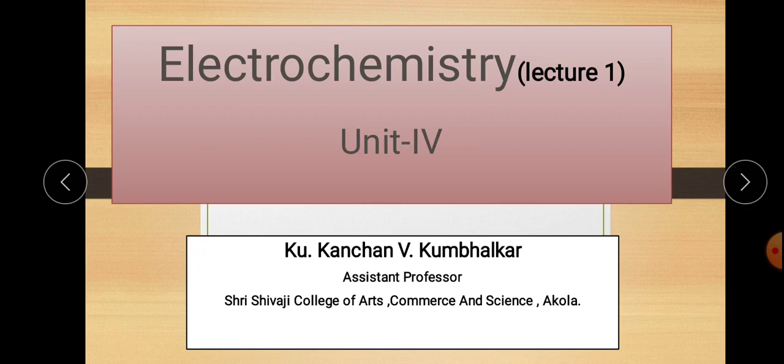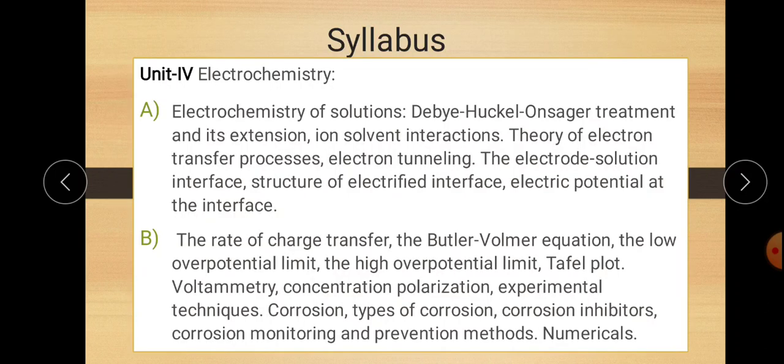This is our first lecture on electrochemistry. So let's start with the syllabus. This is the overall syllabus of Unit 4, Electrochemistry, which contains two parts: electrochemistry of solutions, and another part having some equations like the Butler-Volmer equation, Tafel plot, etc., along with corrosion. So let's start with the point corrosion.